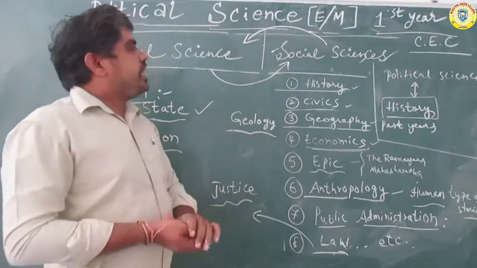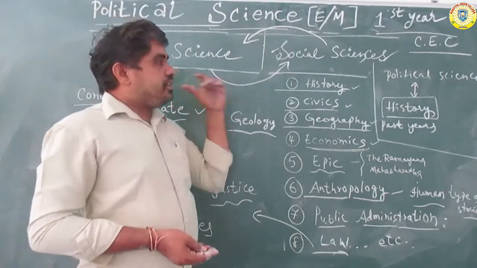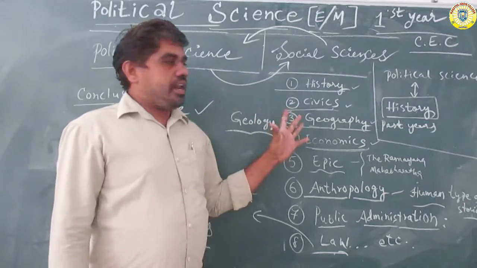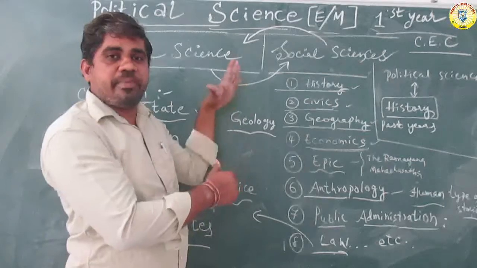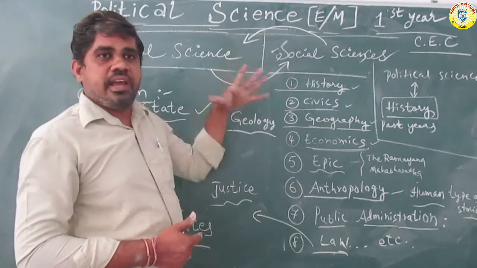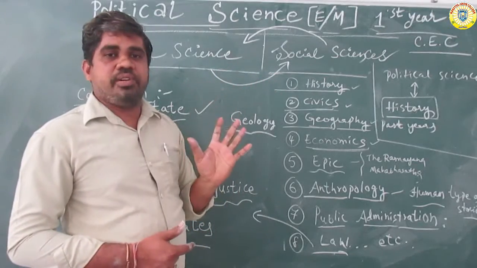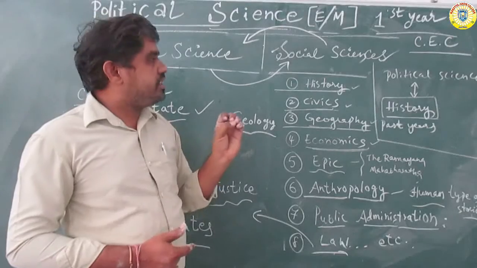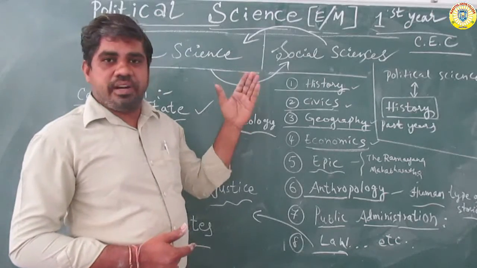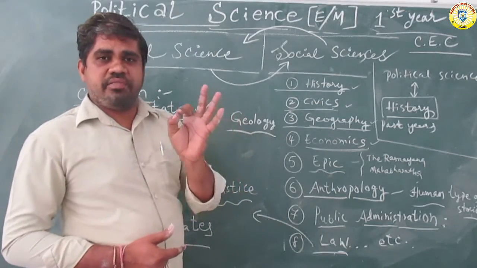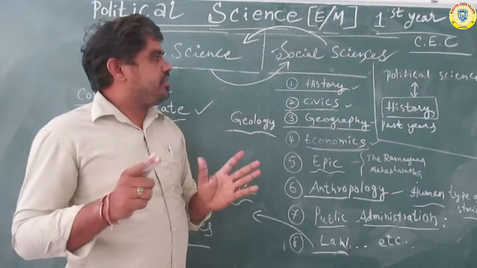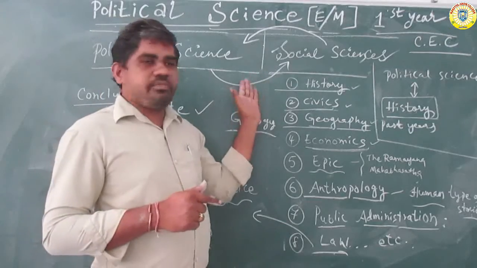Okay, in the next class, after the introduction, we will cover political science scope and administration. What is the main concept of political science? And what are the main parts of political science? For example, state and nation. What is the meaning of state and nation relation? This will be clearly explained in the next classes.